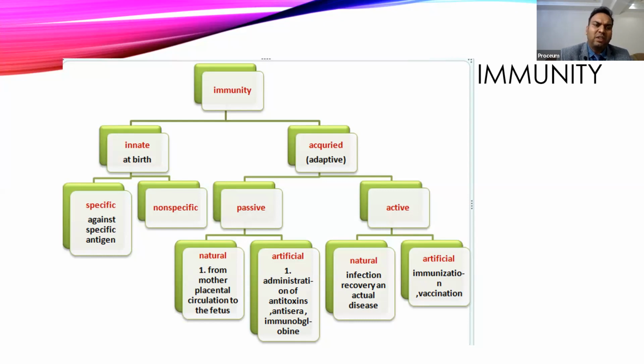So examples of passive immunity: it can also be natural or artificial. Natural, when in intrauterine life we are getting IgG type of antibodies directly from the placenta into the fetal circulation. And these IgG type of antibodies.